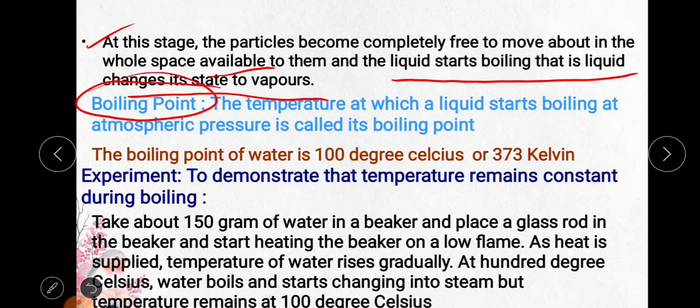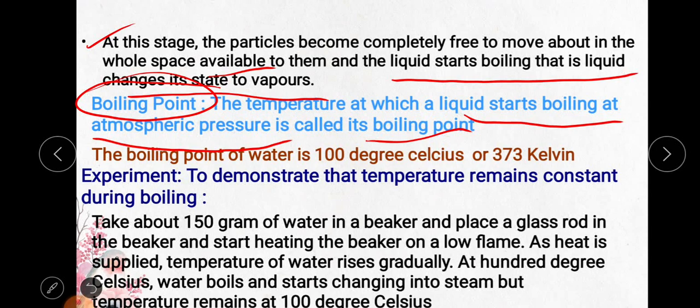For that we need the boiling point of the substance. See, for example, if a solid has to convert into liquid, it needs a melting point. If a liquid has to convert to gas, it needs a boiling point. What is boiling point? The temperature at which a liquid starts boiling at atmospheric pressure is called its boiling point. At what temperature the liquid completely boils and converts into a gaseous state, at atmospheric pressure only. This we call the boiling point.